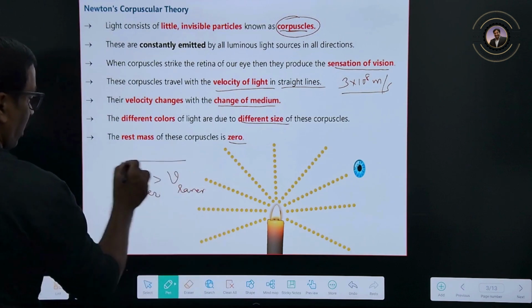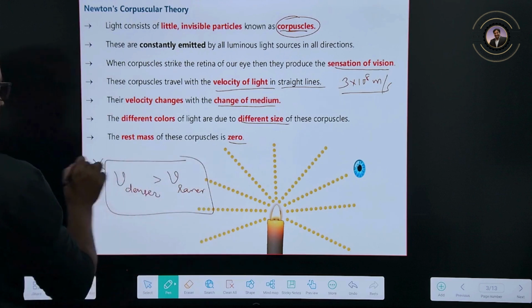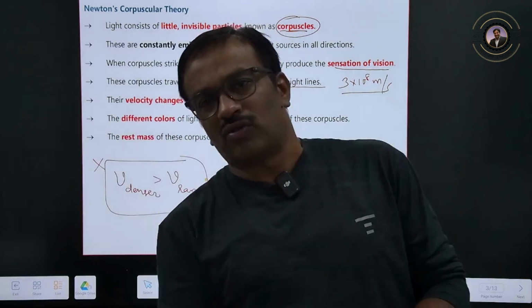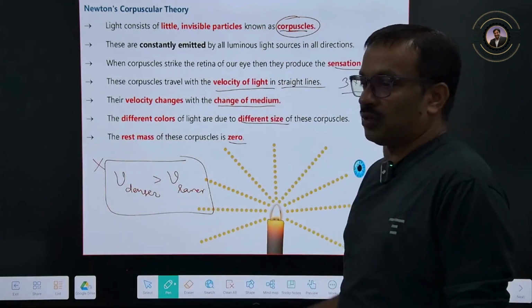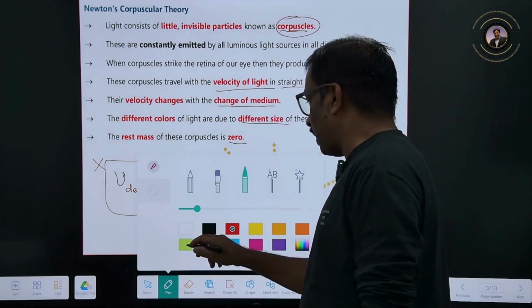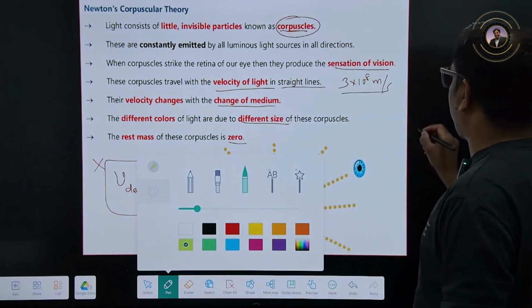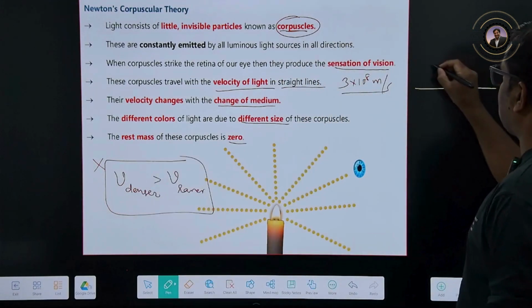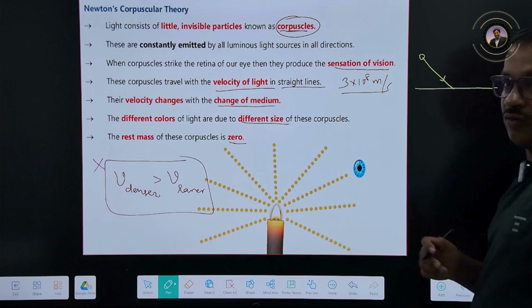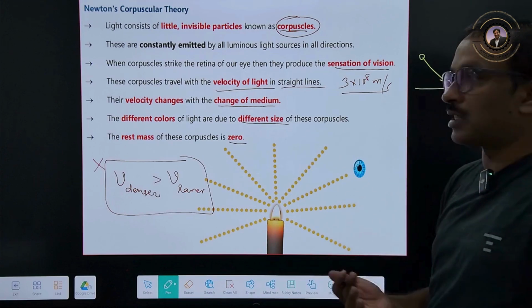Therefore this was wrongly explained by Newton's corpuscular theory, and he could not explain interference and so on, but reflection can be explained by the corpuscular theory. How is reflection explained? He said that these corpuscles will come and fall onto the surface, and every substance will repel these corpuscles.